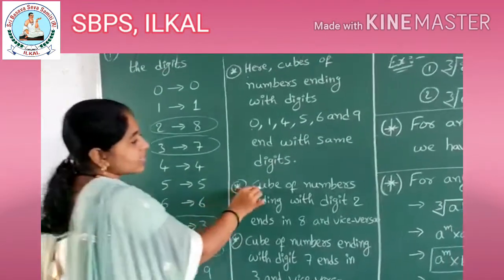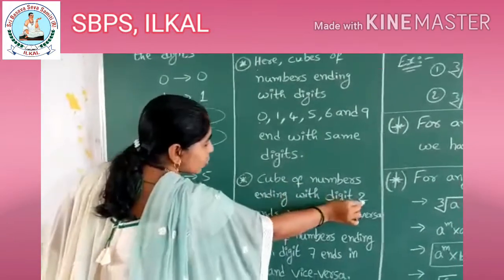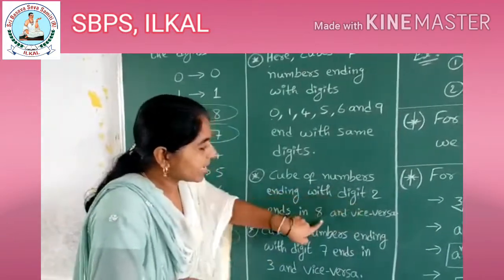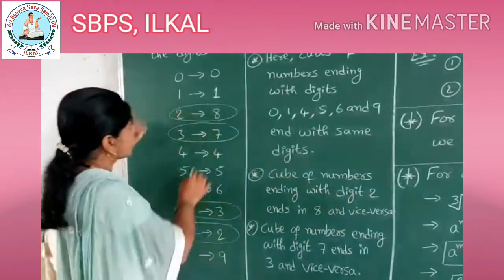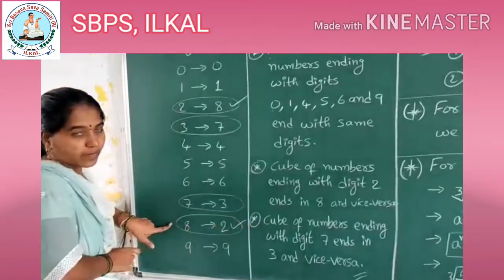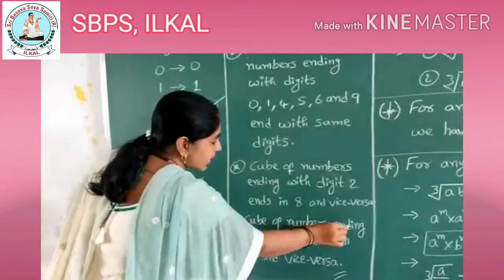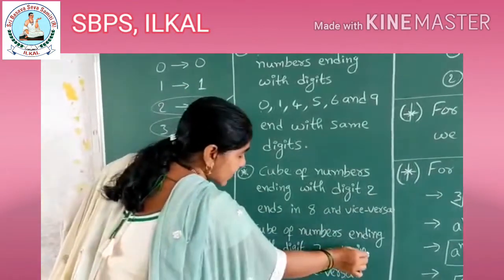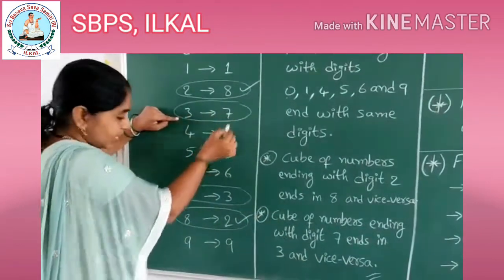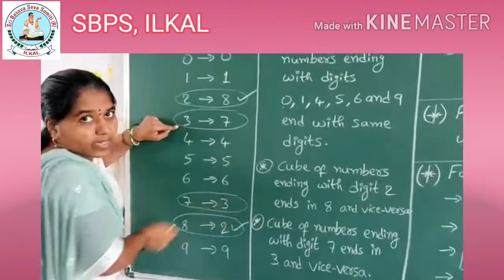The only difference is the cube of numbers ending with the digit 2 ends in 8 and vice versa. Means 2 ends with 8 and 8 ends with 2, children. Observe here. In the same way, the cube of numbers ending with the digit 7 ends in 3 and vice versa. Okay.